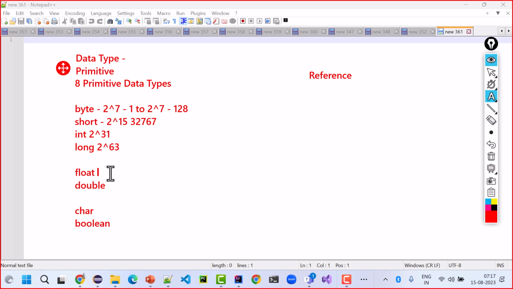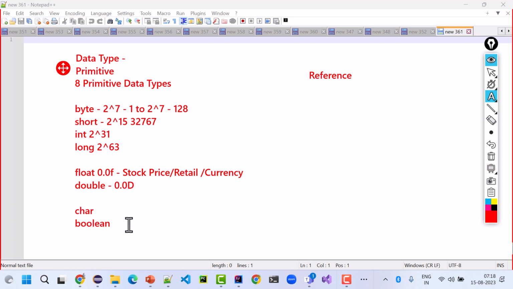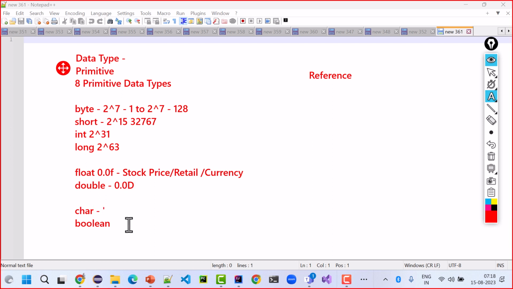Similarly, float, when you use decimals, for example stock prices, retail product prices, for example currency prices, where decimals come into the picture. Double ends with D. Character is when things are enclosed within single quotes. Boolean represents one bit of information.